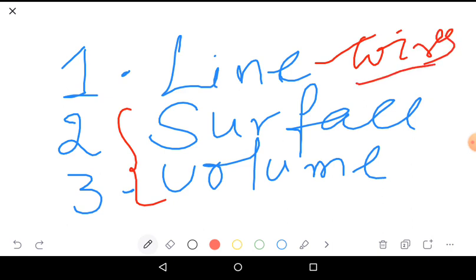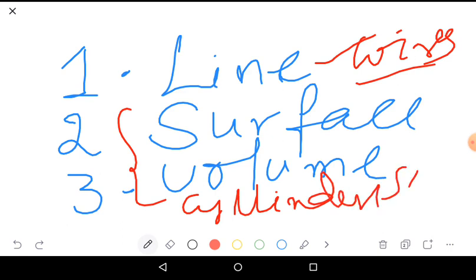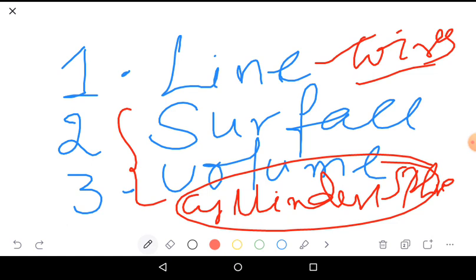A cylinder and a sphere have surface and volume. So, we can give the charge in three ways. One, along the line. Two, on the surface. Three, in the volume. We are going to discuss the charge distribution in these three ways.